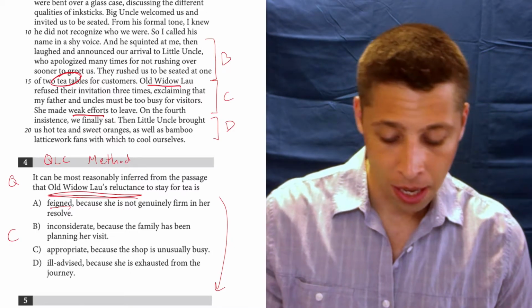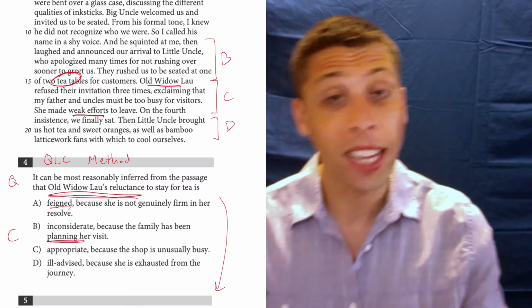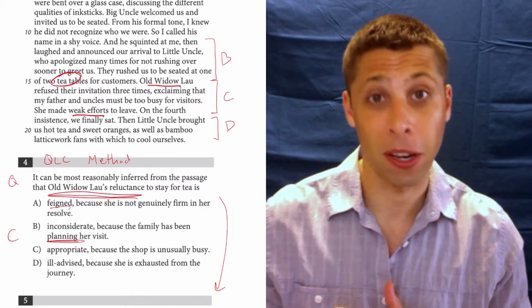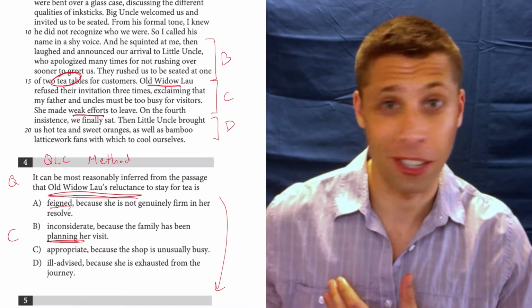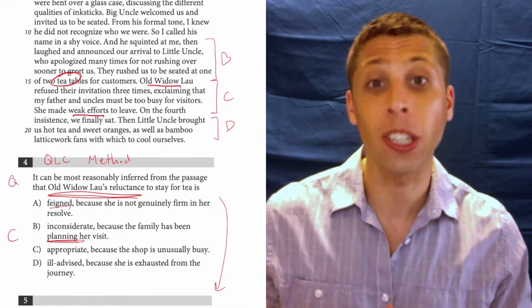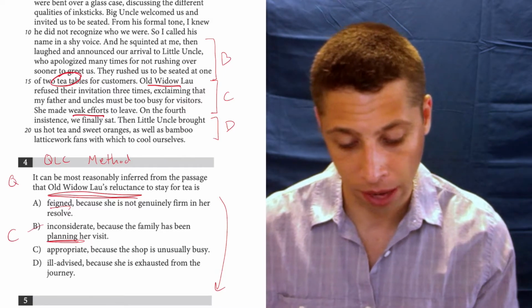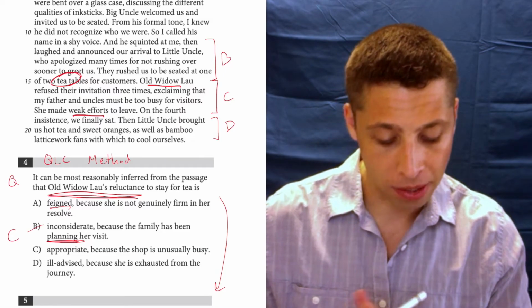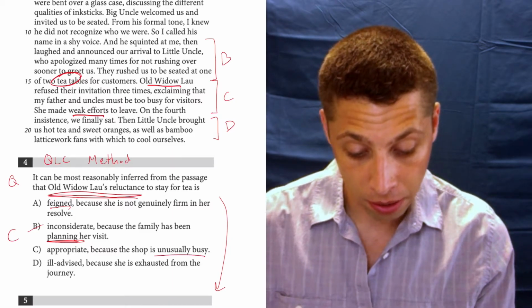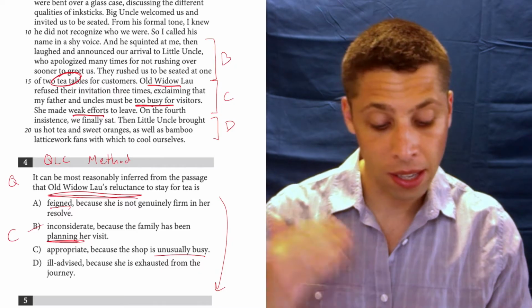Let's keep looking. B, it's inconsiderate because the family has been planning her visit. No, it doesn't say anything about them planning anything. Inconsiderate, maybe you think so, but I don't care about your opinion. The passage doesn't care about your opinion. So we need evidence in the lines, and there's certainly no evidence that they made a big effort to plan this visit. So I don't agree with that. C, appropriate because the shop is unusually busy. Well, okay. It does sound like there's a match there. That they're too busy and unusually busy.